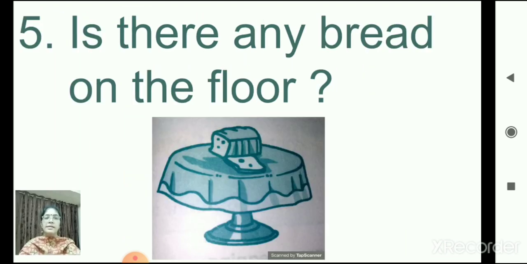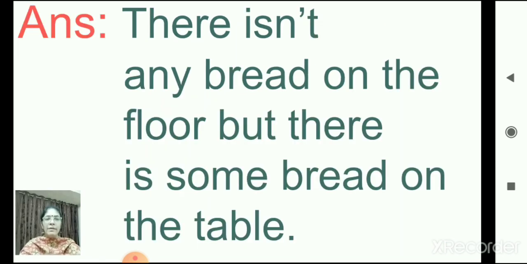Next, number 5. Is there any bread on the floor? Can you find any bread on the floor? No. Where is the bread? On the table. Very good. So, let's see how to write.